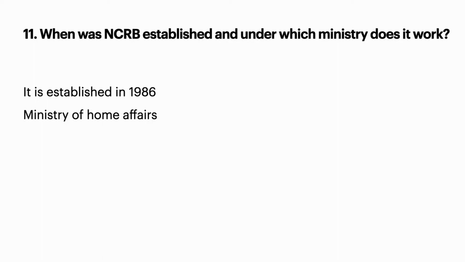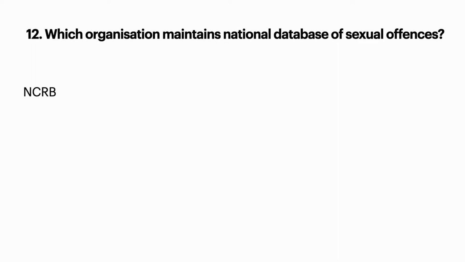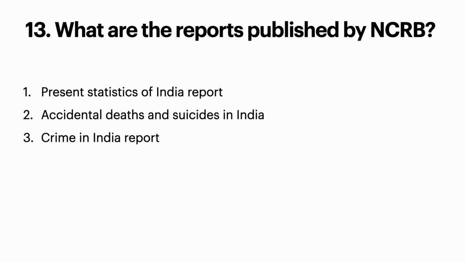Clear? So this is the main organization which will store all the details regarding the criminals as per the Criminal Procedure Act. Okay, now 12th question: which organization maintains the national database of sexual offenses? It is the National Crime Record Bureau. And 13th question: what are the reports published by the National Crime Record Bureau?